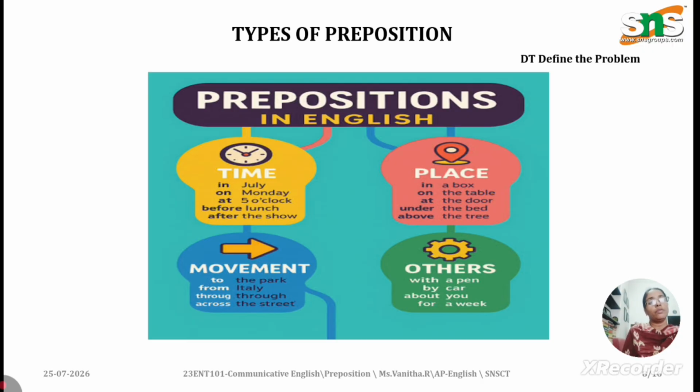Here we use prepositions like in, on, at, under, above, which describe the place. And next, let us discuss the preposition of movement. In prepositions of movement, we use to, from, through, across, around, over, towards. These are a few prepositions which tell about movement.